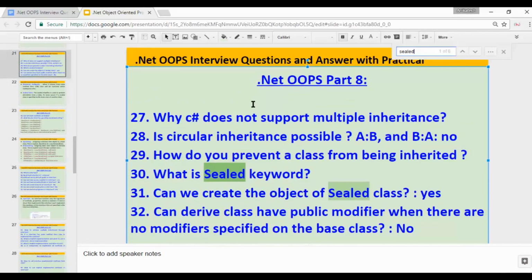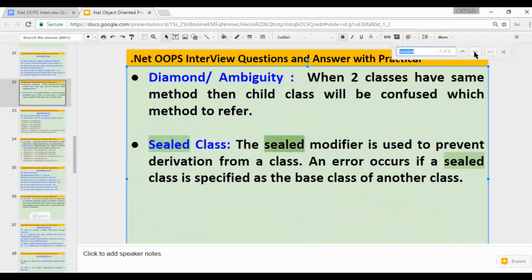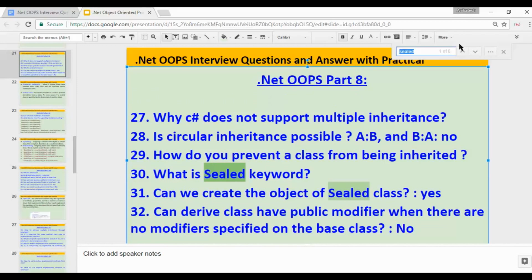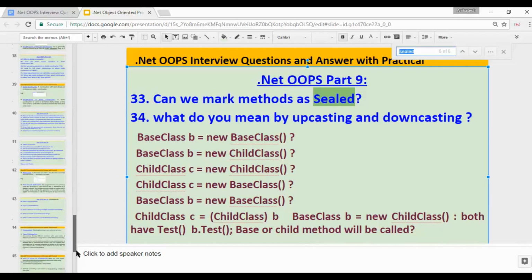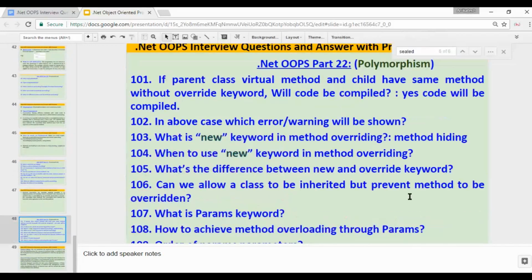Can we mark the method as sealed? Okay, so this question is in part 9. I explained, can we mark a method as sealed? We can mark a method as sealed, but now we'll see how we can allow a class to be inherited but prevent a method from being overridden. If we want to prevent our class from being inherited, then we use the sealed keyword. Now we'll see how we can achieve that.